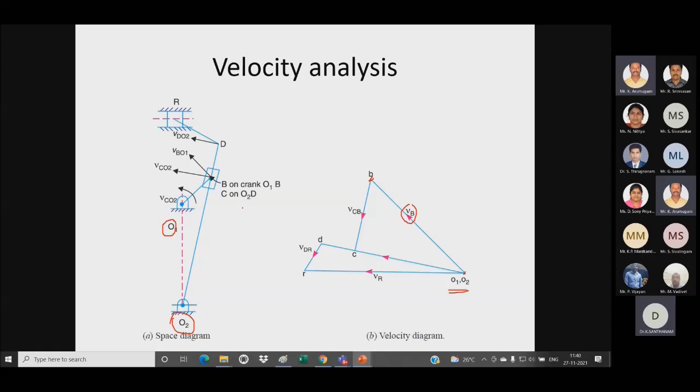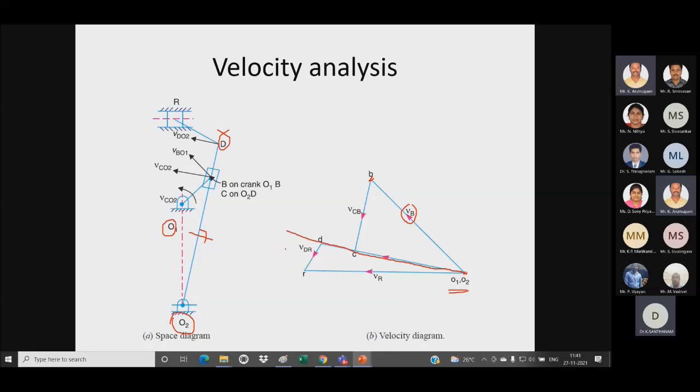Then after that we have to draw a perpendicular to this link O2D, right. So for O2D I have to draw a perpendicular, but I don't know where I have to locate the point D. First I have to draw a perpendicular line for O2D from point O2. So this is my line O2D. I don't know where I have to locate the point D because we don't know the magnitude of this velocity.